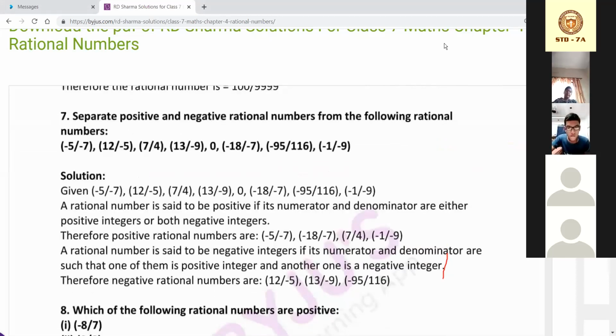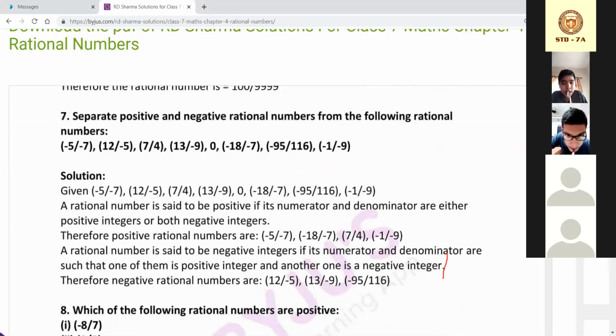Now separate positive and negative rational numbers. I hope sir has already told you, you can all see my screen.